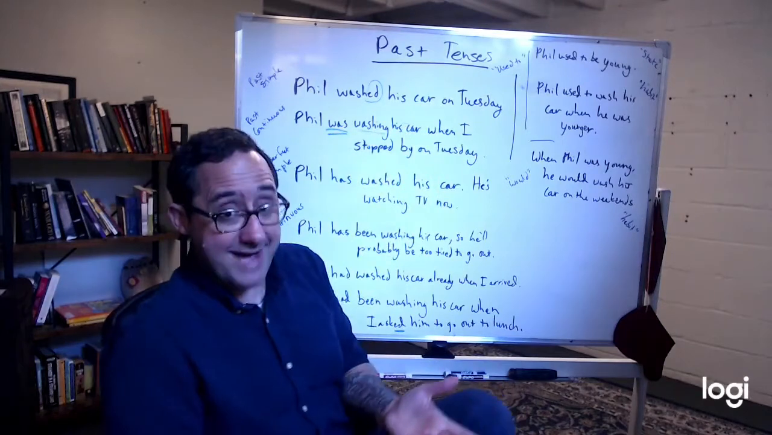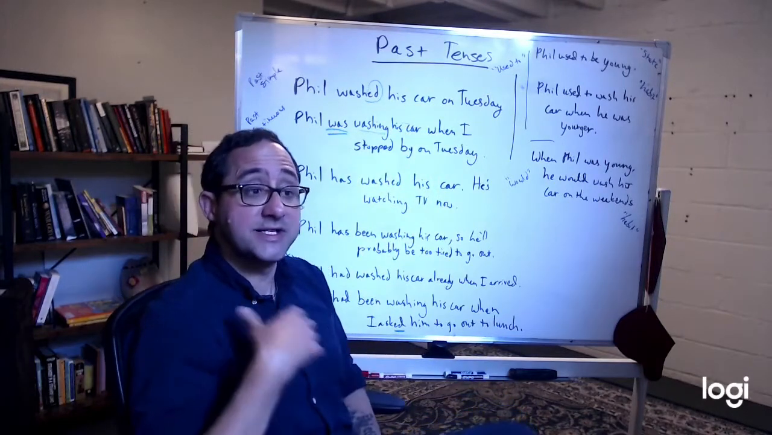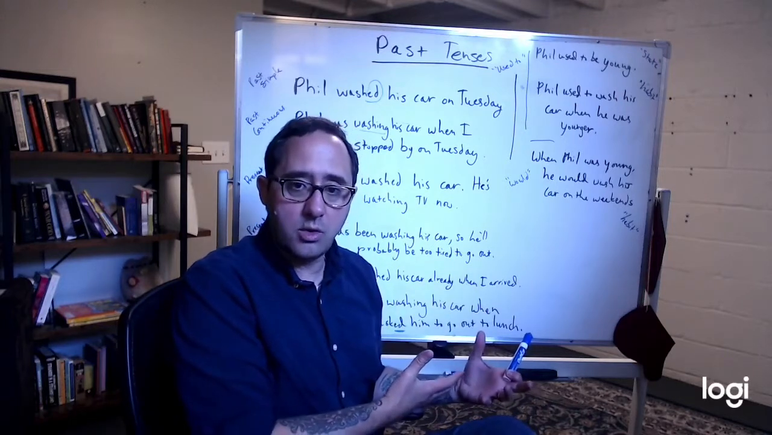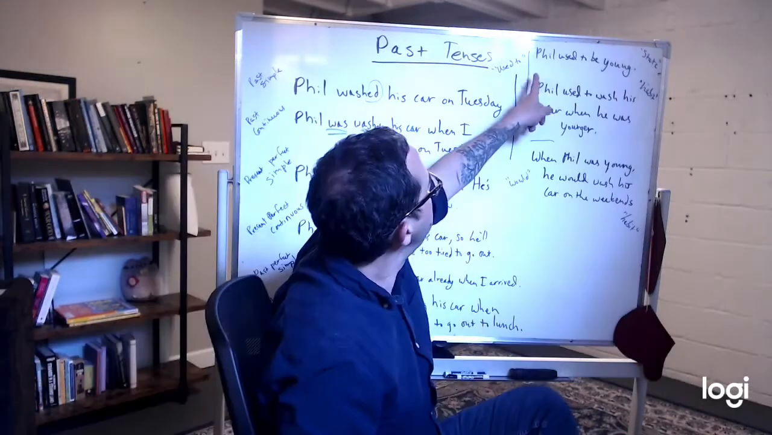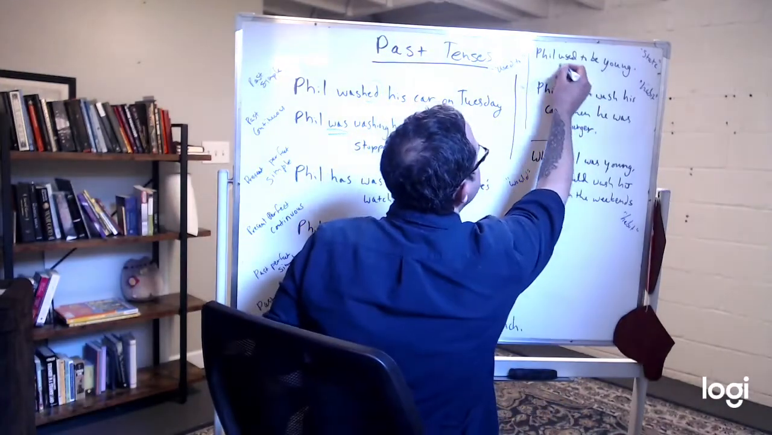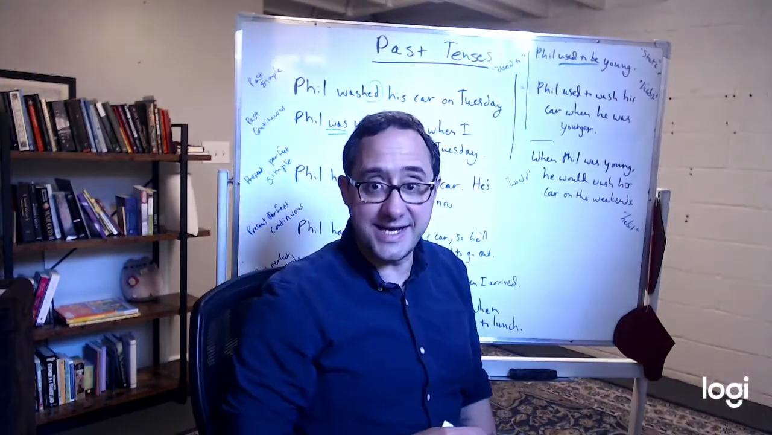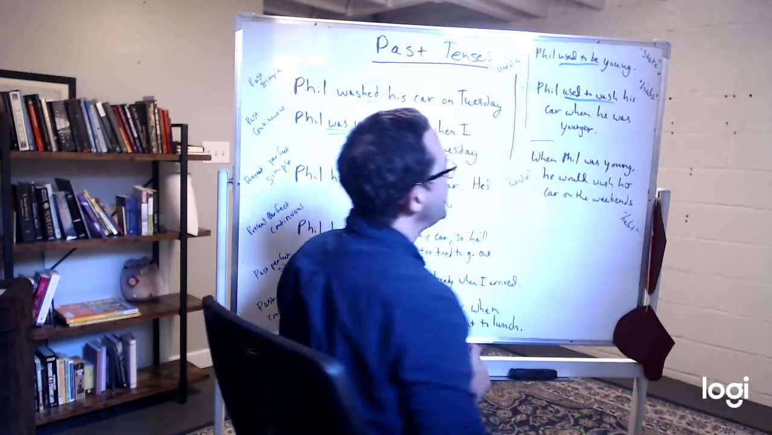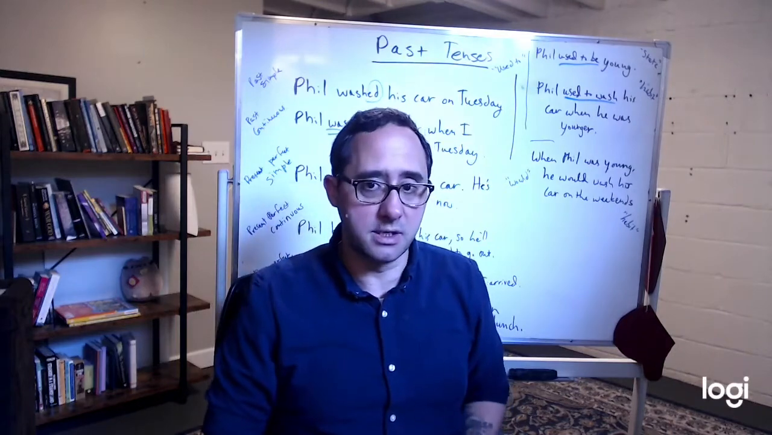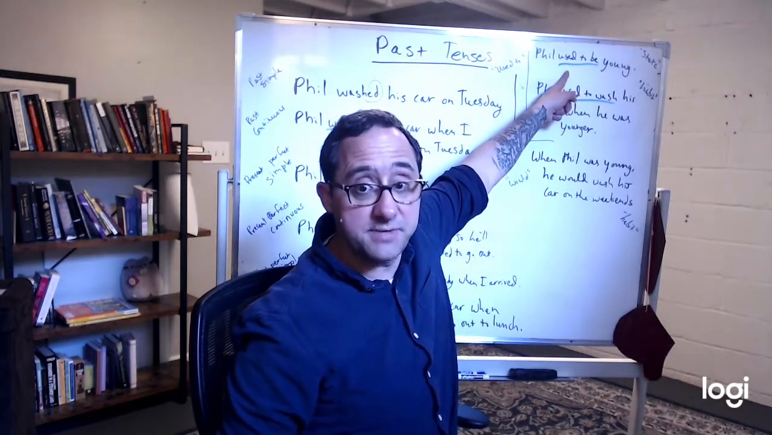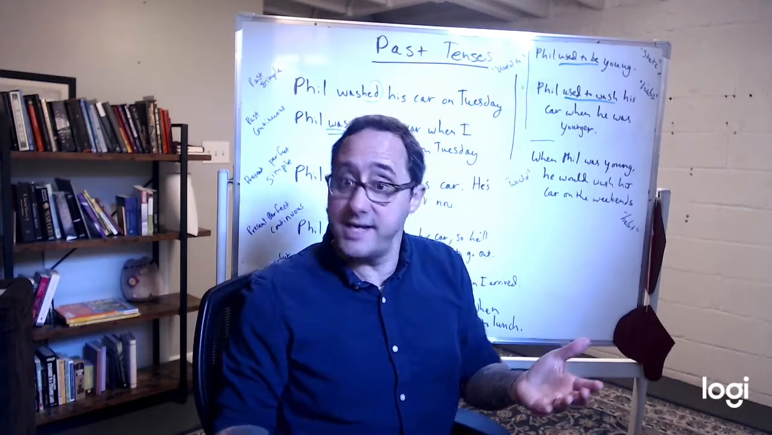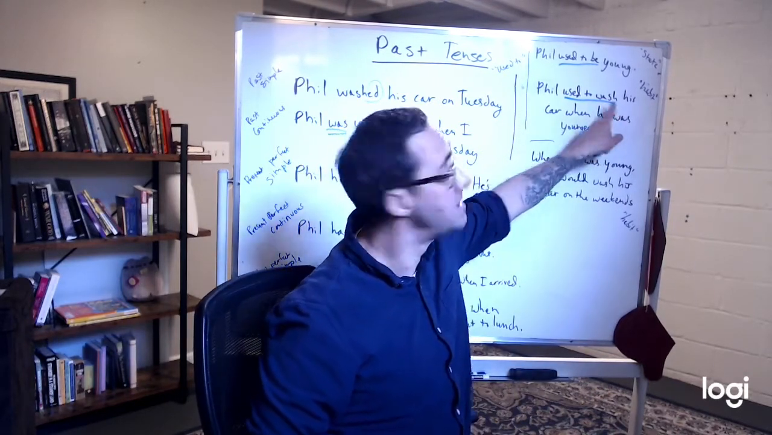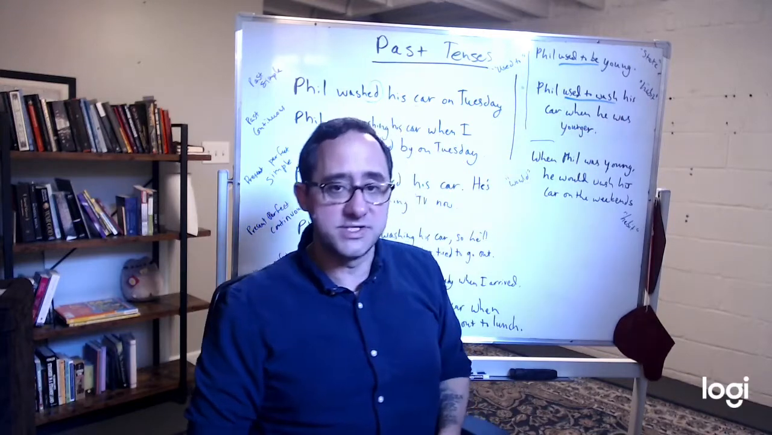What about if we talk about habits that Phil used to have? Habits are things you do. States of being are things you were or situations you were in. Phil used to be young. State. Phil used to be young. Phil used to wash his car when he was younger. This is a state of being. Phil used to be young. He didn't do anything, right? He just was young. Phil used to wash, it's a habit. Phil used to wash his car when he was younger.